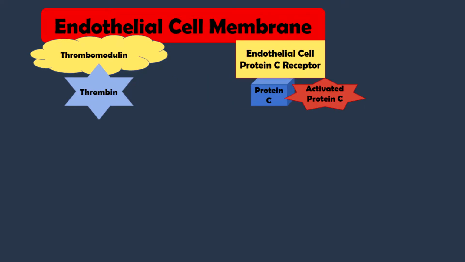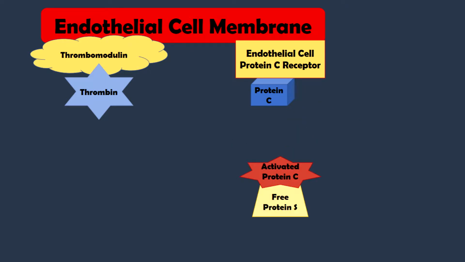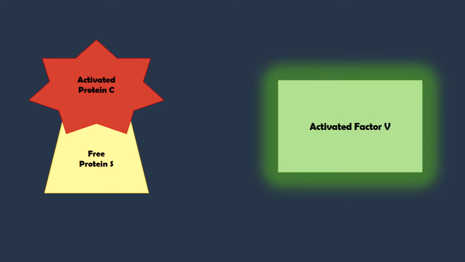Endothelial cell protein C receptor will now bind both protein C and activated protein C. Activated protein C dissociates from endothelial cell protein C receptor and binds its cofactor, free protein S. The destabilized activated protein C and protein S complex will now inactivate activated factor 5 and factor 8.